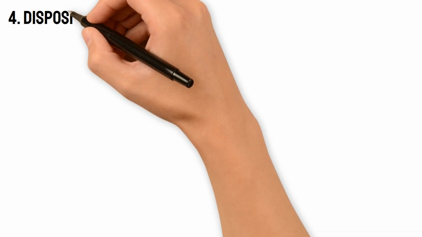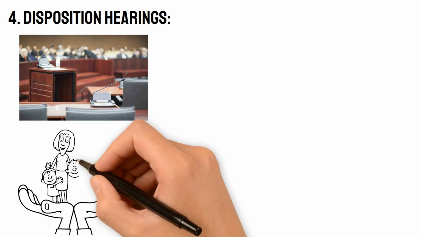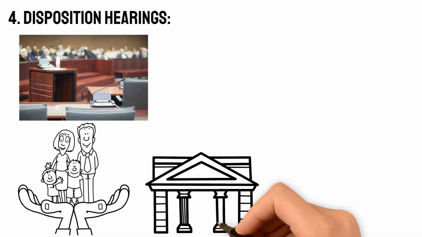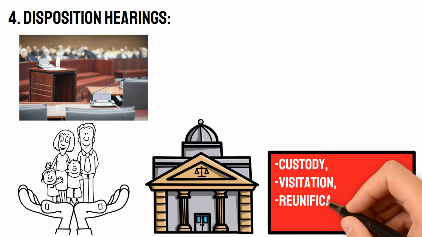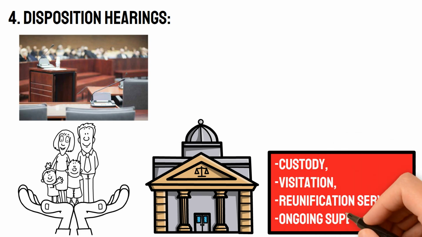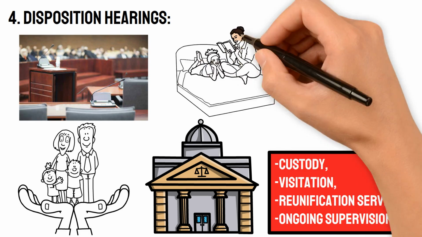4. Disposition hearings. Following the adjudicatory hearing, a disposition hearing is held to determine the appropriate placement and services for the child and family. The court may issue orders regarding custody, visitation, reunification services, ongoing supervision, and other matters to address the needs of the child and promote family stability.